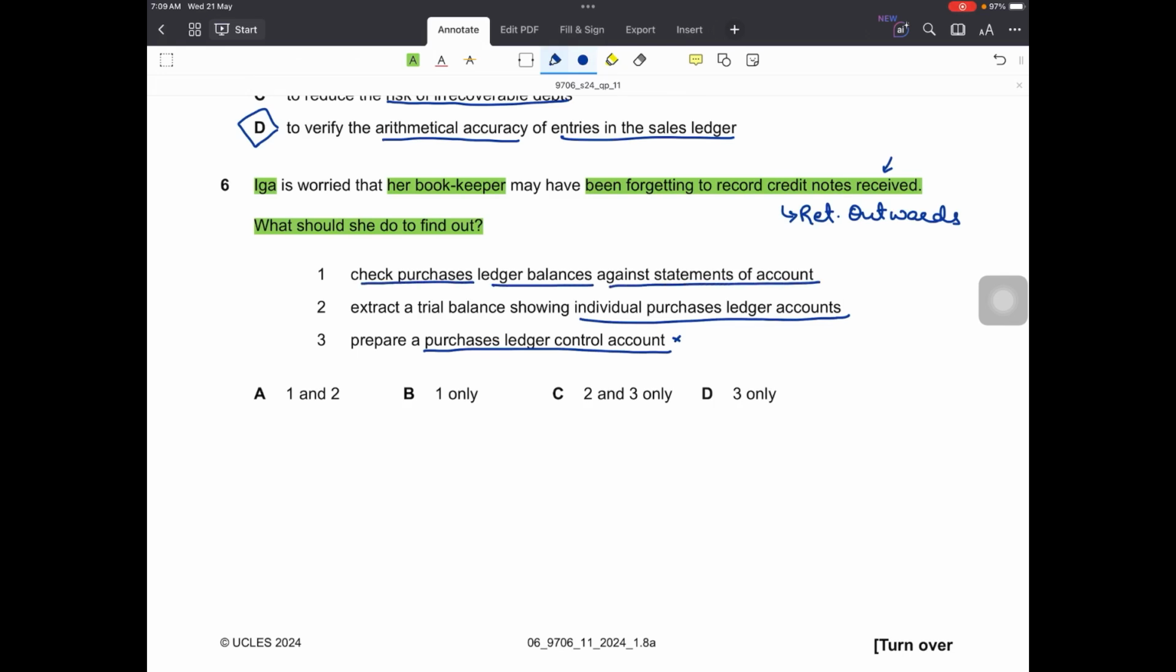Point number 1 is check purchases ledger balances against statements of account. Yes, if she is comparing the two resources, she can identify whether credit notes received were recorded in the statements of account or not. So she can find out whether some are recorded or some are missed. So only point number 1 is correct, not 2 and 3, because in these two she doesn't have anything to compare her purchases ledger balances with.